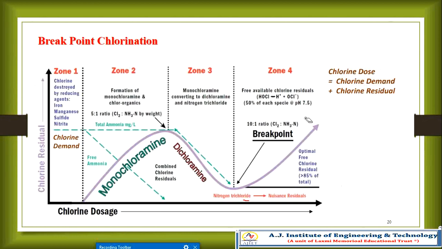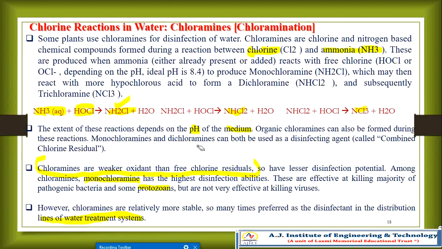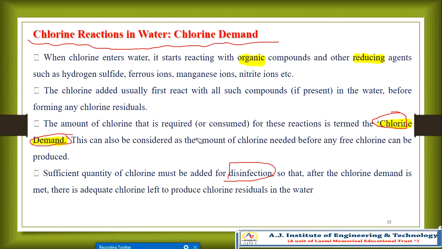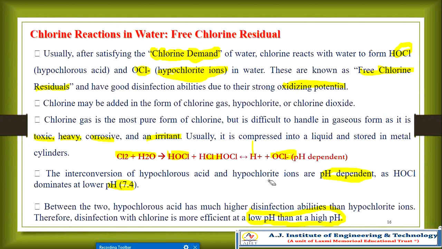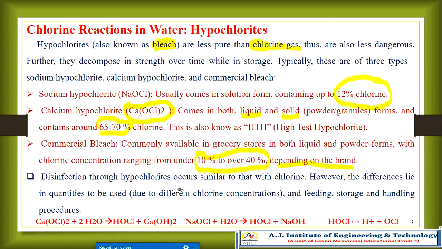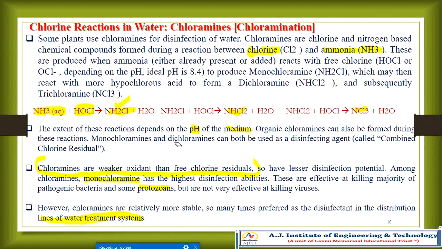I hope you have a good understanding of this graph. Here you can see the very important factor of breakpoint chlorination: the formation of combined chlorine, that is monochloramine and dichloramine. That is what I explained here. Both monochloramine and dichloramine can be used as disinfectants. It is a combined chlorine oxidant.